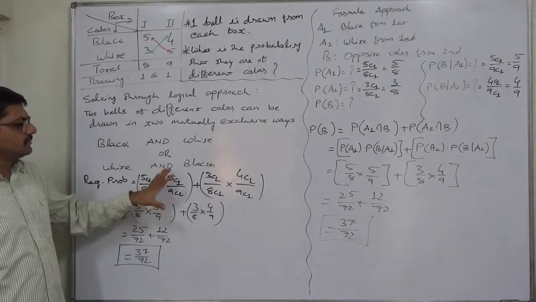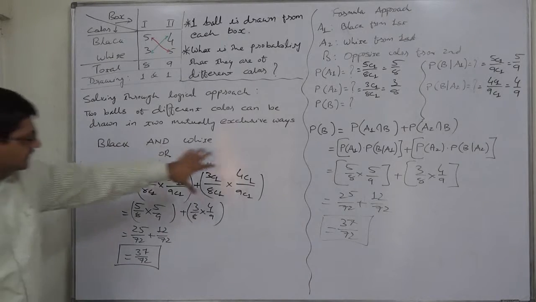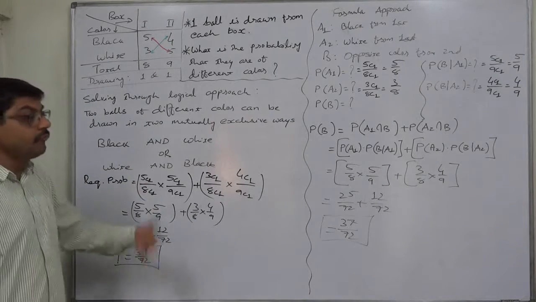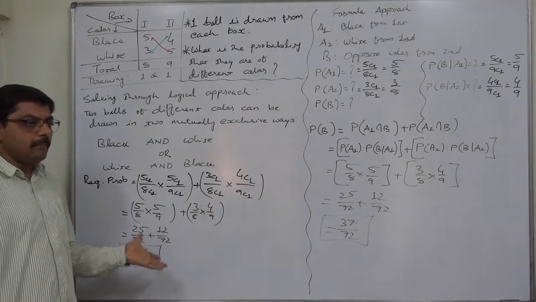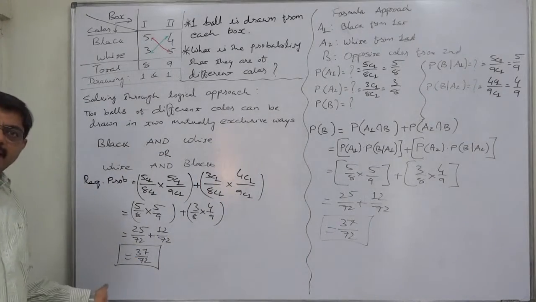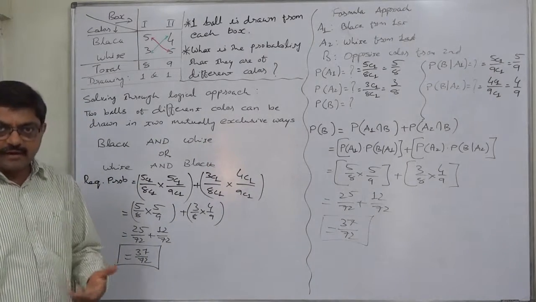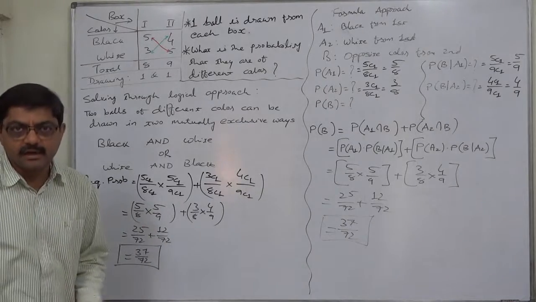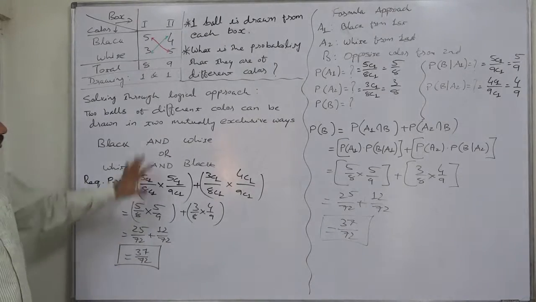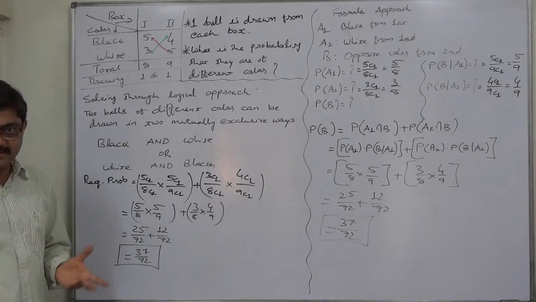But the first approach is possible for a beginner in this chapter, because in it we are using our common sense: drawing a black ball from the first and white from the second, or white from the first and black from the second. In this way, two balls of different color in two consecutive draws from two boxes is possible. This is totally based on our common sense, or say personal understanding.